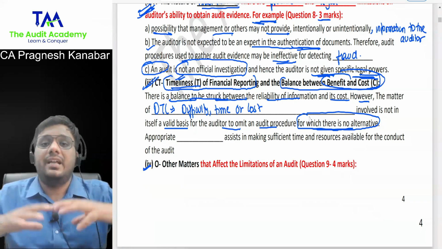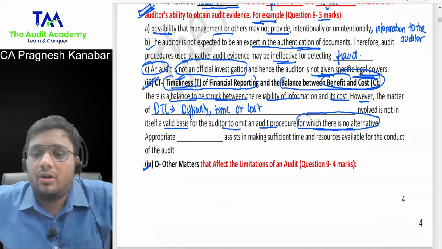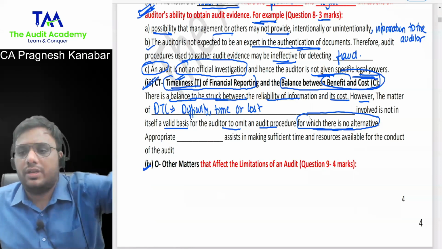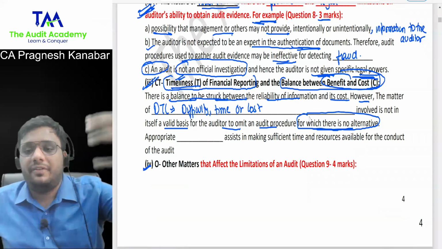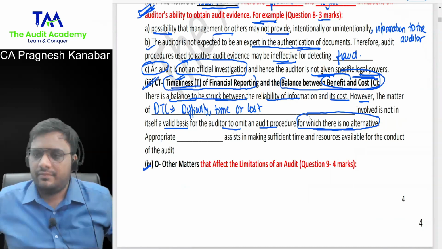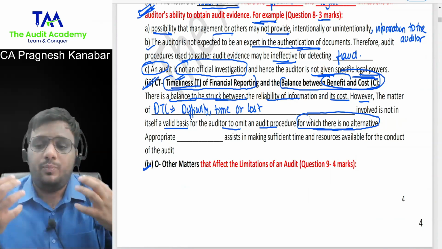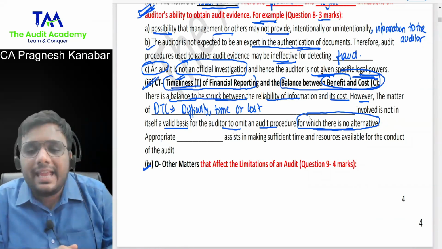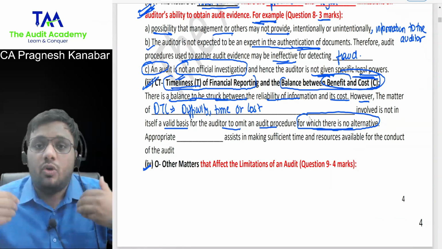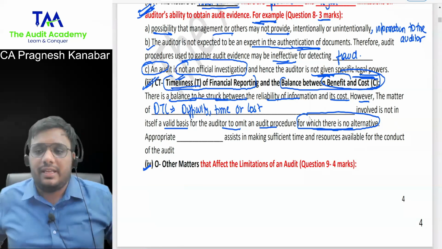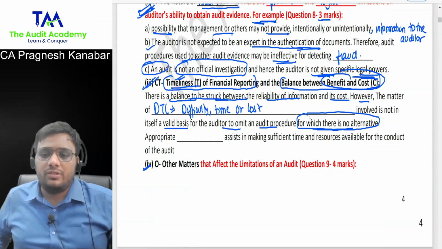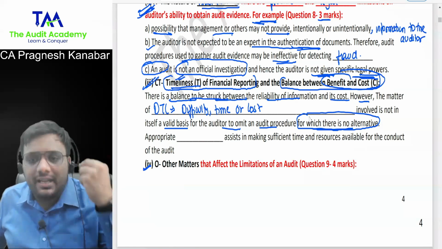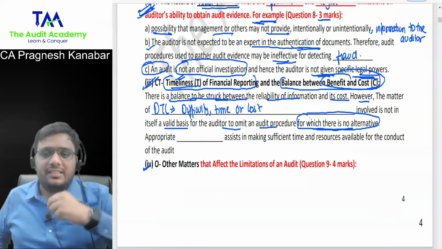Because it was a sudden lockdown, there is no video conferencing facility available in those storage locations. So you won't be able to verify that stock even via another way. And tell me, in order to be satisfied whether inventory actually exists or not, can I say that the best evidence is going there physically and verifying it over there? What is the best evidence to understand whether inventory is actually there or not? To physically visit there and verify it. That is the best evidence.